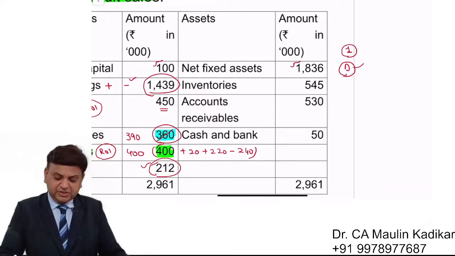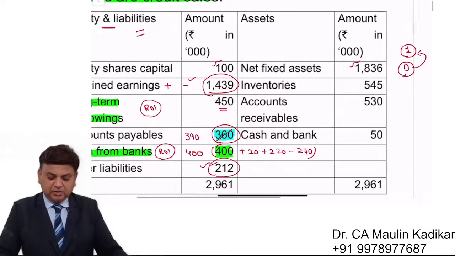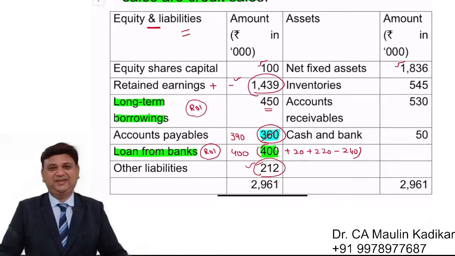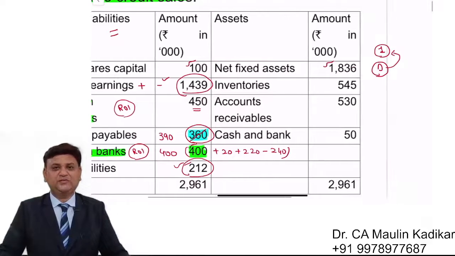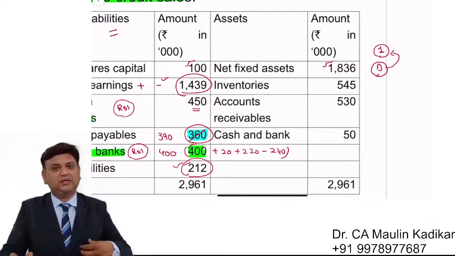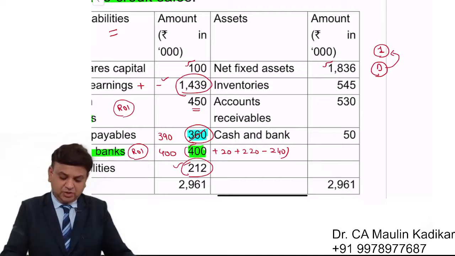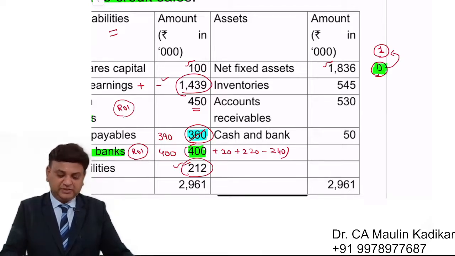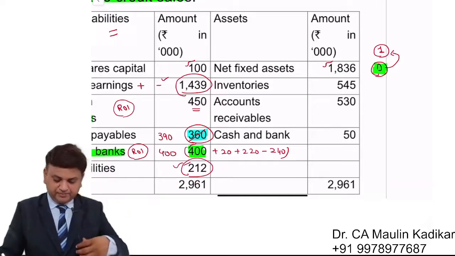Why? Because depreciation is a non-cash item, but not in the second one. Why? Because the second question is from the accounts point of view, and accounts does not differentiate cash expenses and non-cash expenses. So we have to take depreciation into account in the second part of the answer.